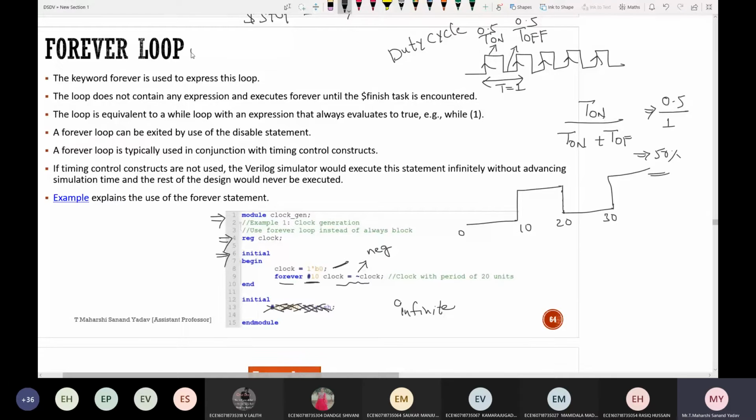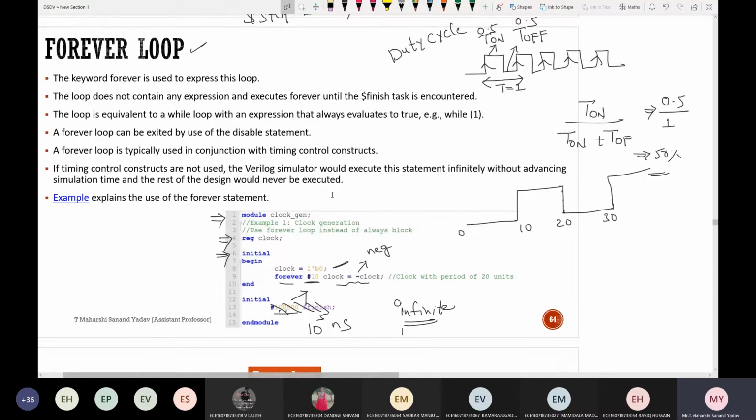That's the disadvantage of forever. If you want to stop it, you can simply use this statement: $finish. After a delay of 10 power 5 nanoseconds, it should stop. If you are not using this, it is simply infinite and you can't control this clock.